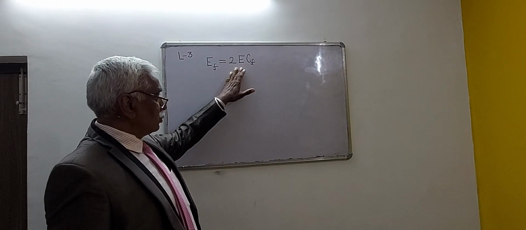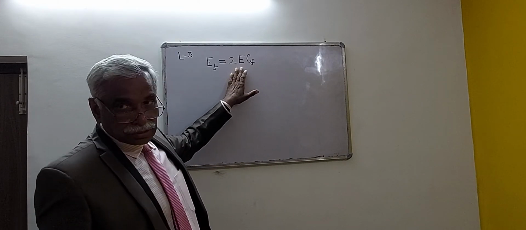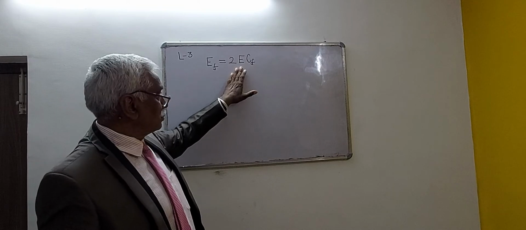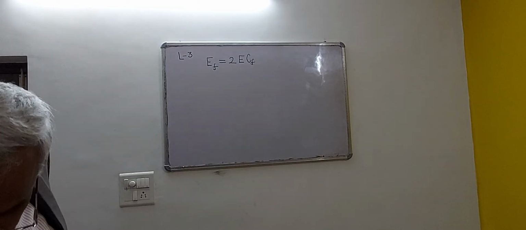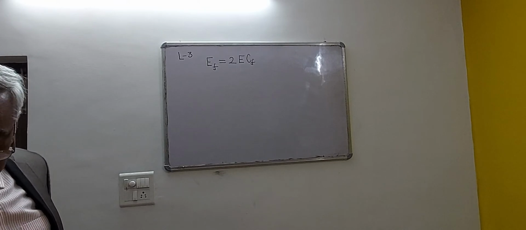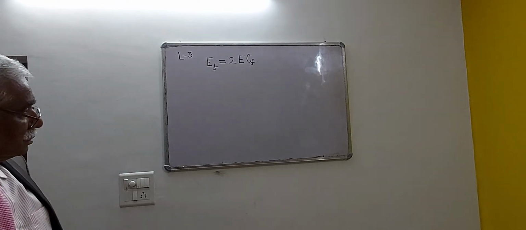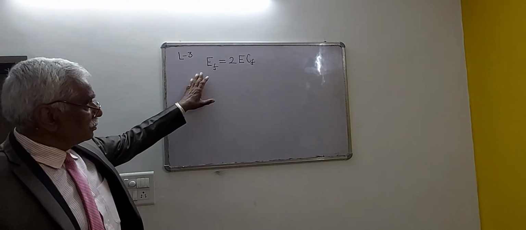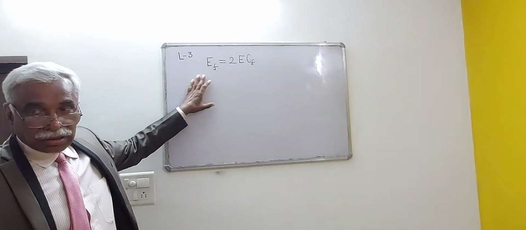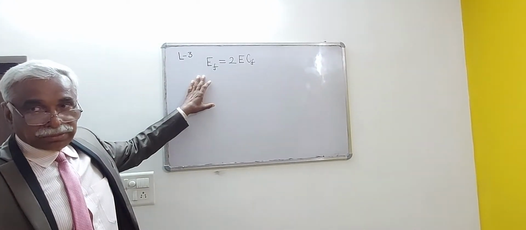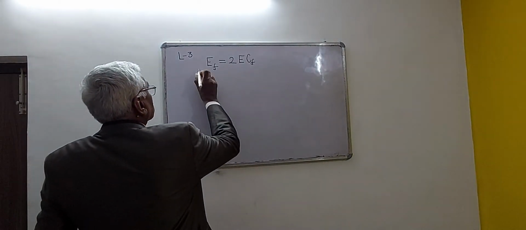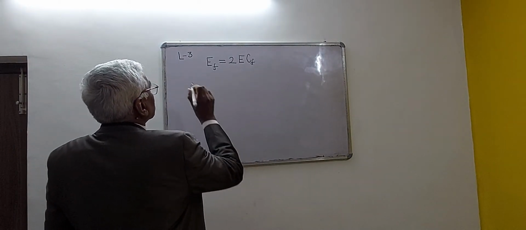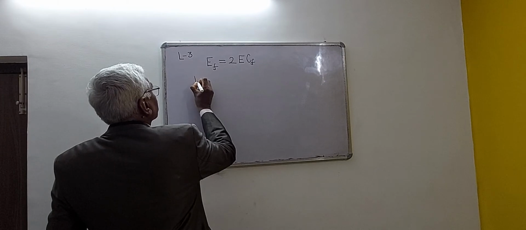E is known as the average energy of the flywheel. CF is known as coefficient of fluctuation of speed. EF is the maximum fluctuation of energy.